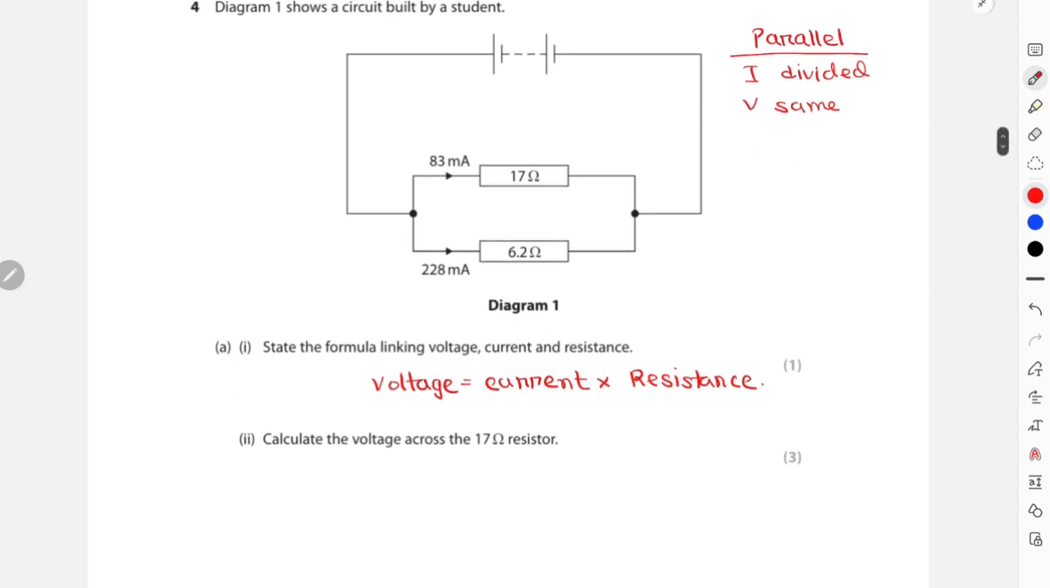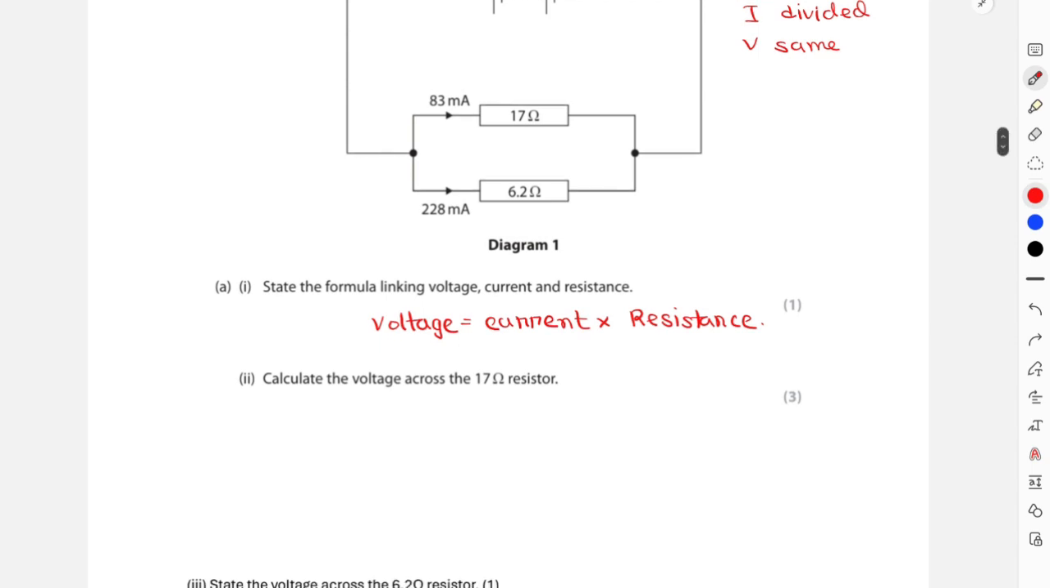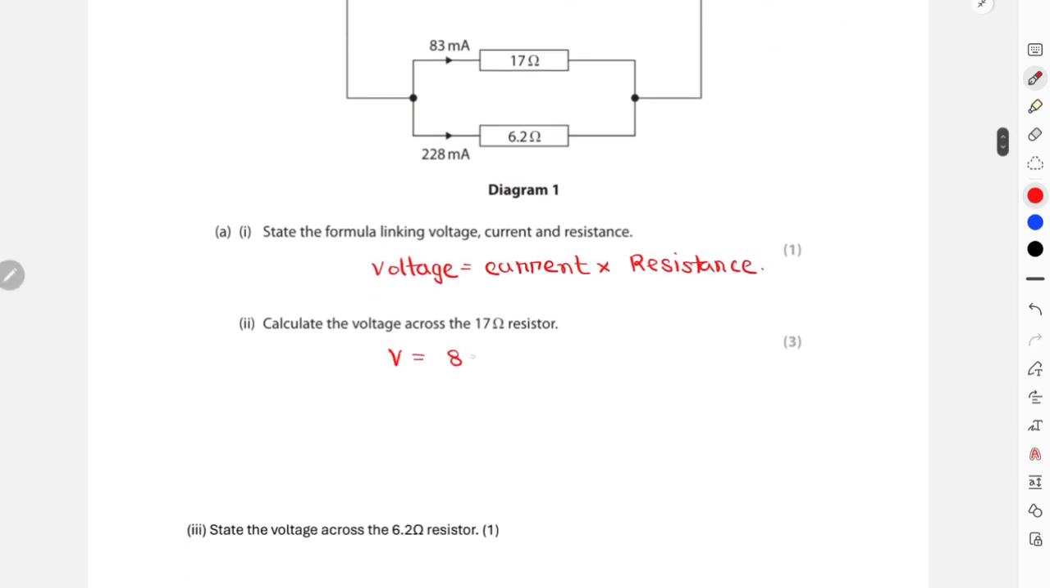Now over here they want to calculate the voltage across that 17 ohm resistor. Specifically, I can easily calculate the voltage in that branch. That is going to be current multiplied with resistance, and again current has to be converted from milliamps to amps. That is 83 times 10 to the power of negative 3. So voltage is 83 times 10 to the power of negative 3 multiplied with 17, and that gives you 1.411 volts.